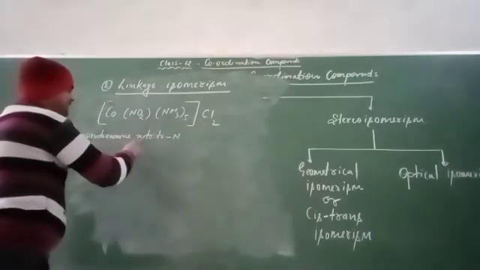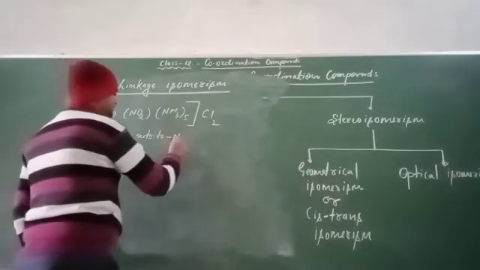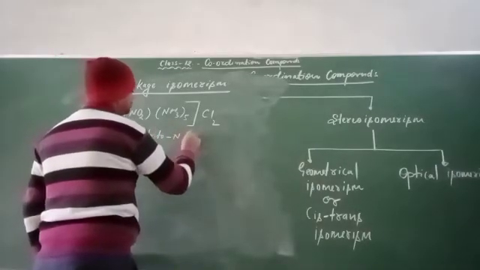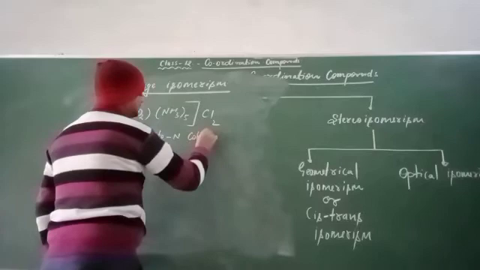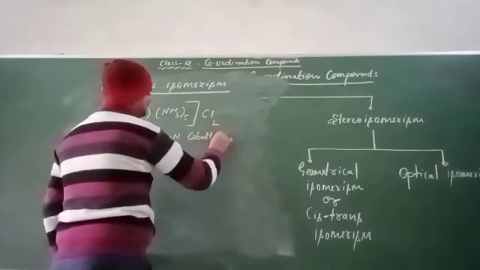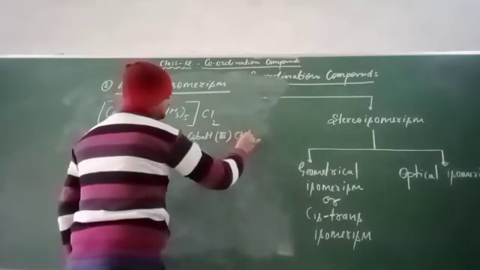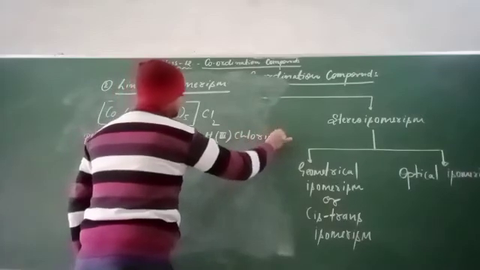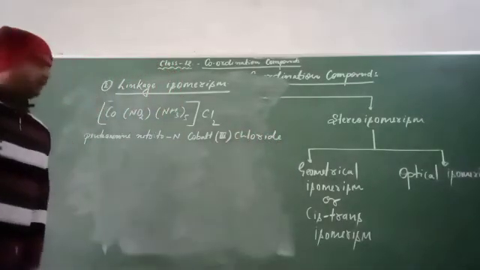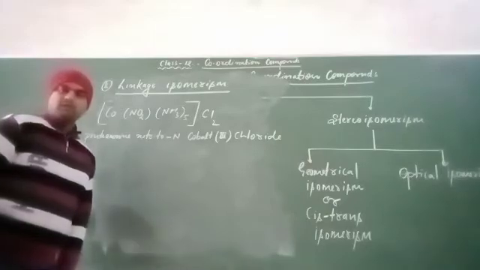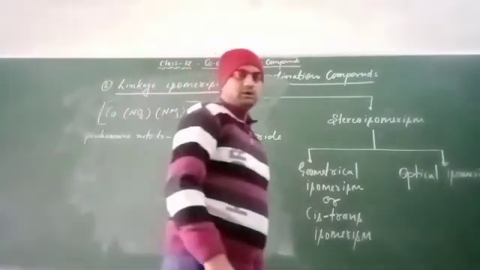So pentaammine nitrito-N cobalt(III) chloride is the name of this compound.